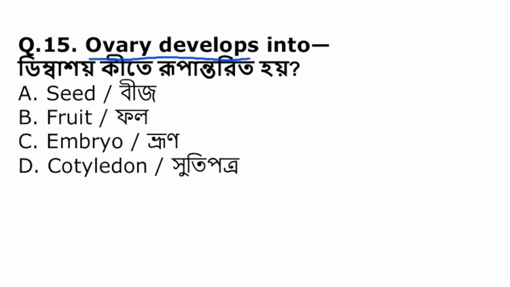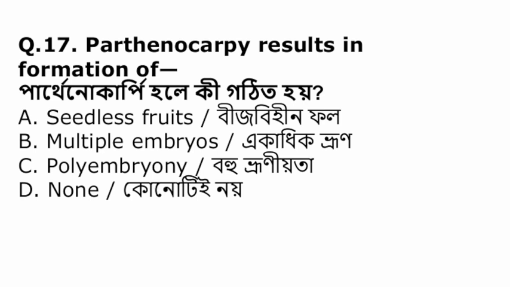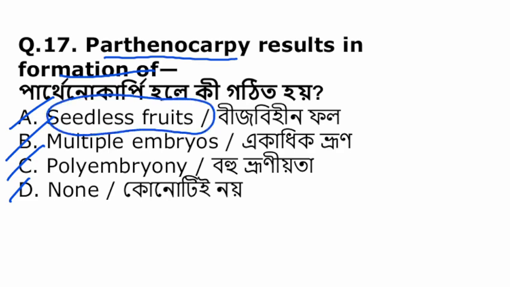Ovary develops into seed, fruit, embryo or cotyledon? Among them, the ovary develops into fruit. Which of the following is a true fruit? Apple, mango, cashew, strawberry? Among them, mango is a true fruit. Parthenocarpy results in the formation of seedless fruit, multiple embryos, polyembryony or none of the above? Seedless fruit is the correct answer. Parthenocarpy develops seedless fruit.